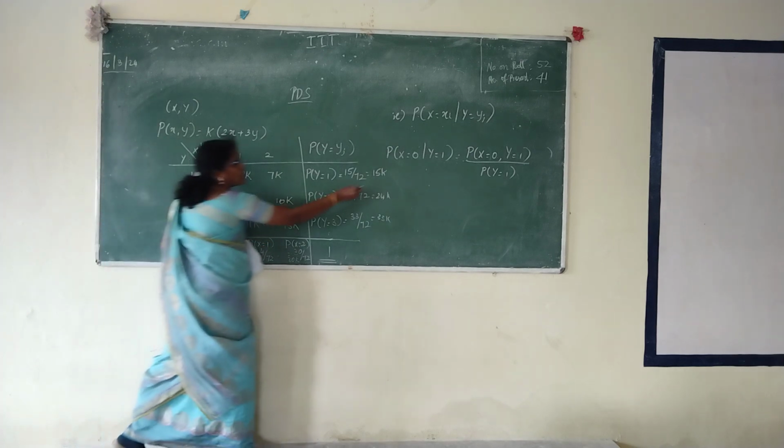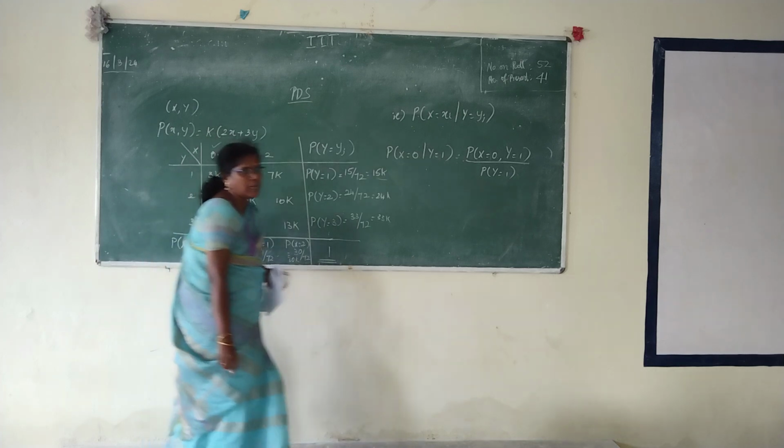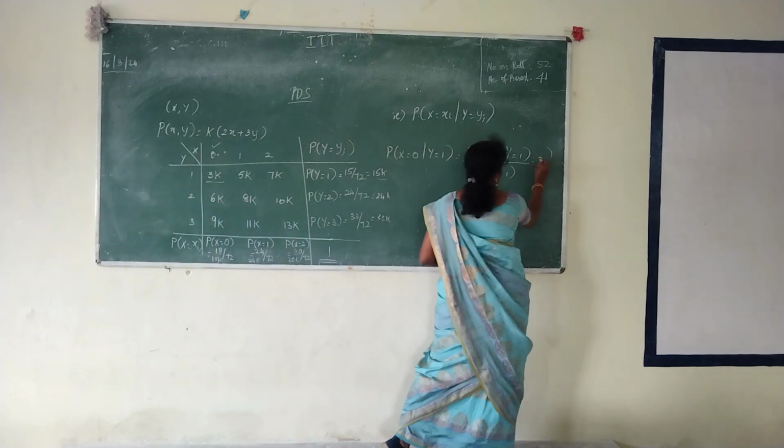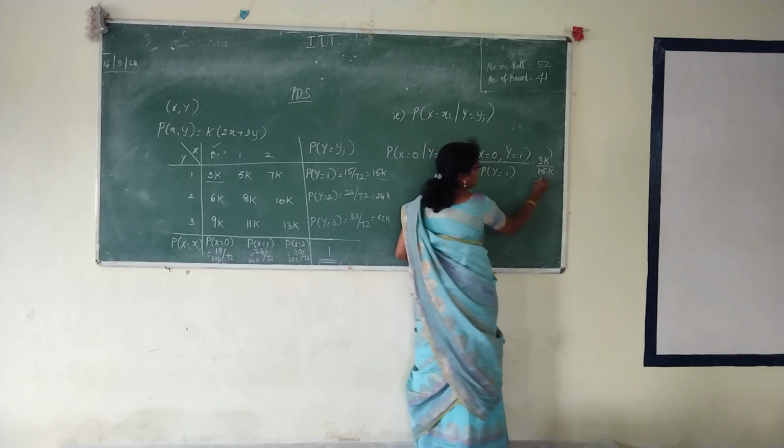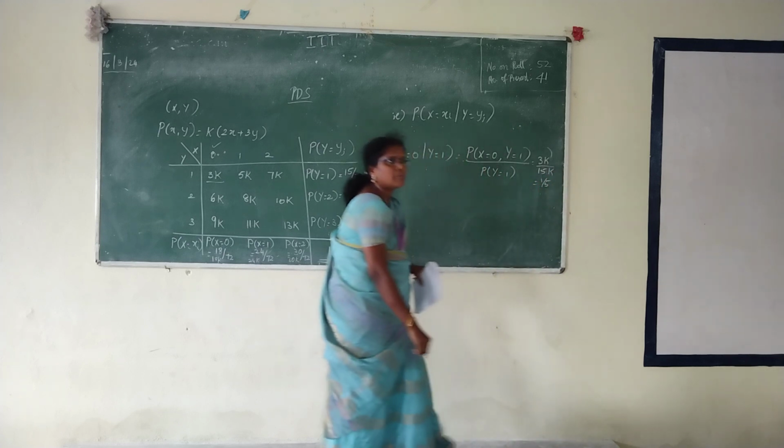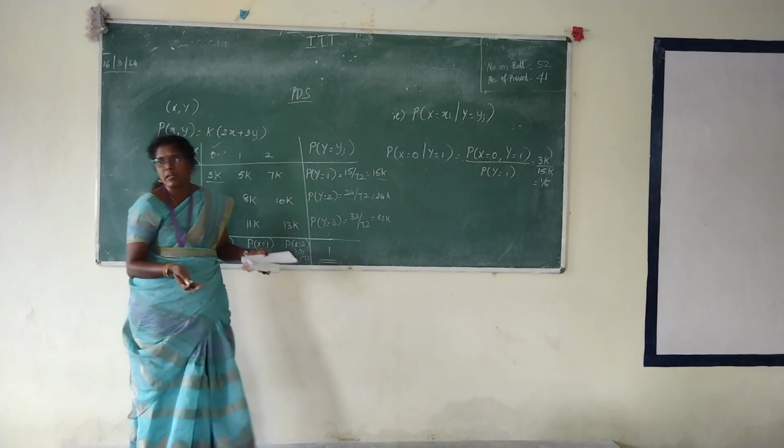For y equals 1, the answer is 15k. So your answer will be 3k by 15k, which is 1 by 5. That's all. It may appear difficult, but it's easy. We just fill everything from the table.